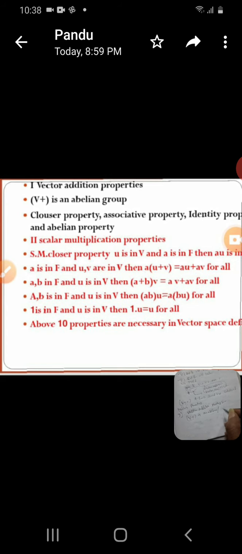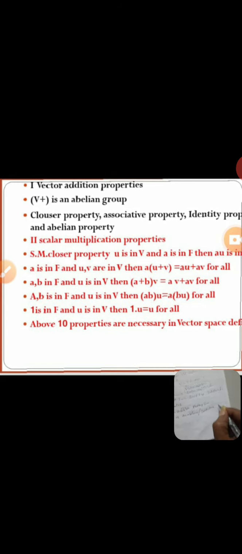Abelian, or its alias, commutative group. It is important. It is a commutative group. Here two names are there, abelian or commutative, which are the same. Here V plus is an abelian group and also a commutative group.